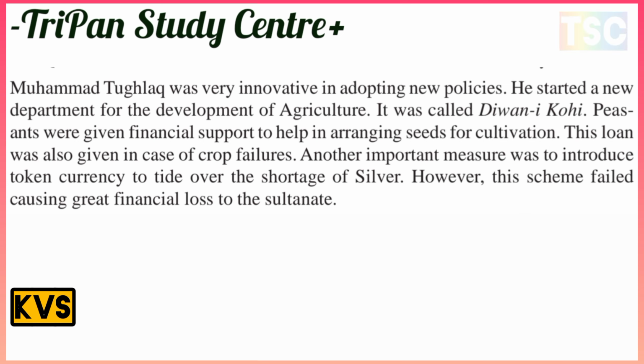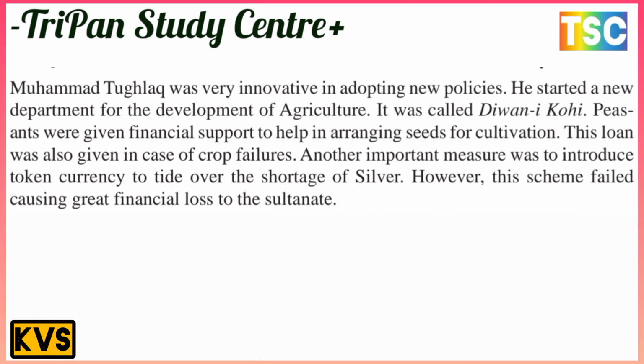He started a new department for the development of agriculture. It was called Diwan-e-Kohi. The peasants were given financial support to help arrange seed for cultivation. Farmers were given this financial support, and the loan was also given in the case of crop failure.